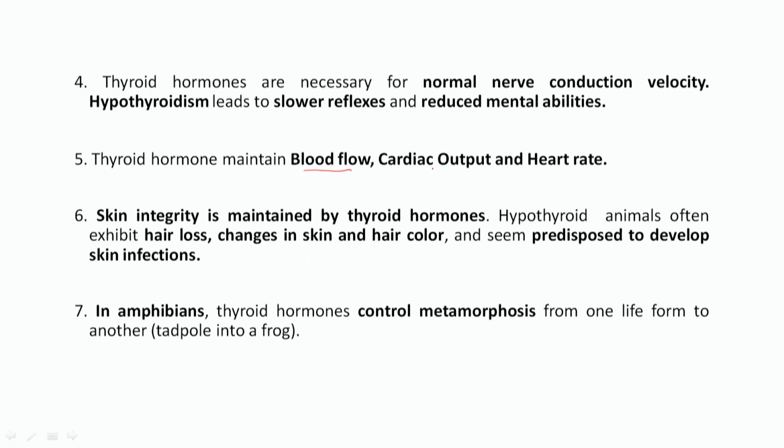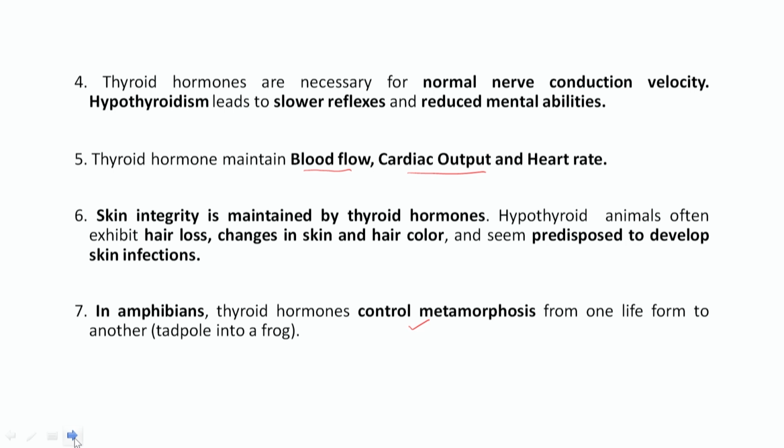Thyroid hormone also maintains blood flow and cardiac output, and skin integrity is also maintained by the thyroid hormone. In amphibians, thyroid hormone controls metamorphosis, meaning the change from one stage to another is mainly maintained by this thyroid hormone.